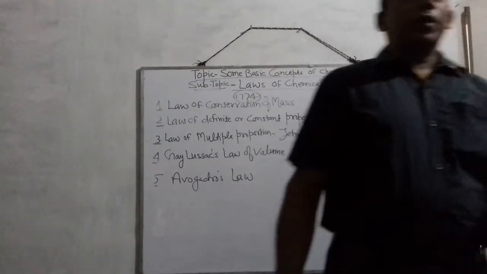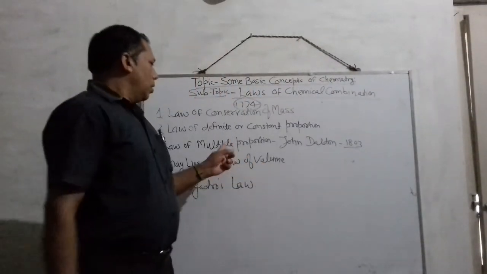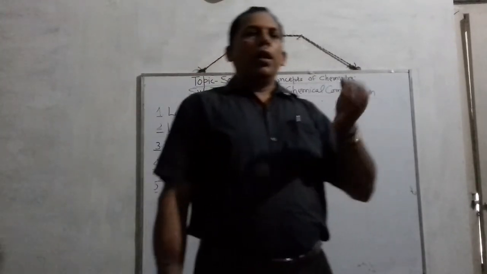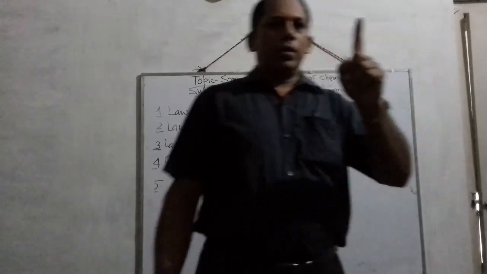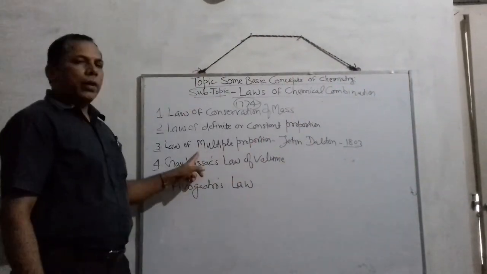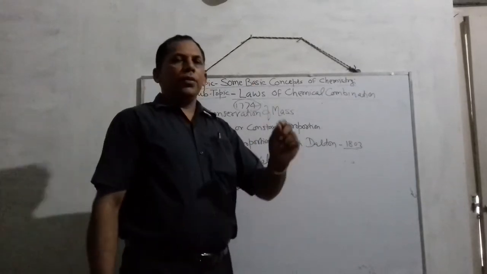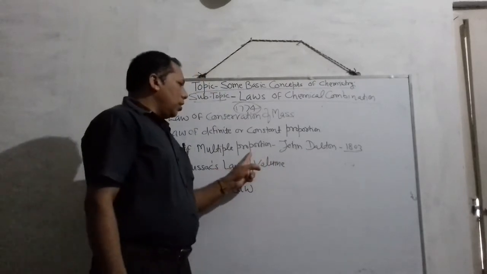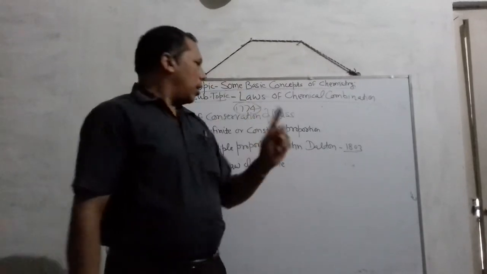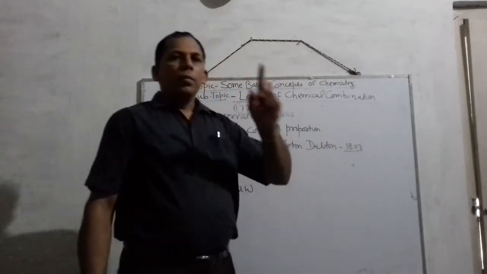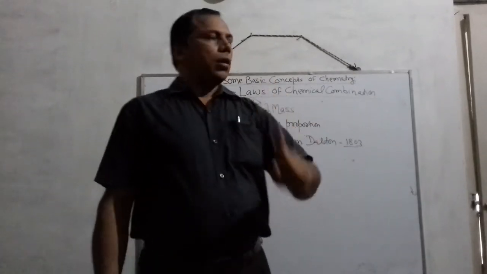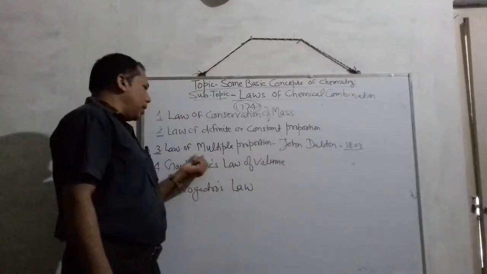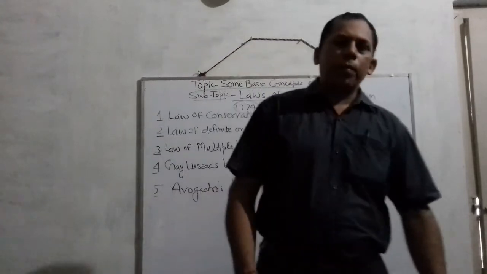if two elements combine together and form more than one compound, then the mass of one element which combines with the fixed mass of the other element is in the ratio of simple whole numbers. Once again I am repeating the statement of this law of multiple proportion.